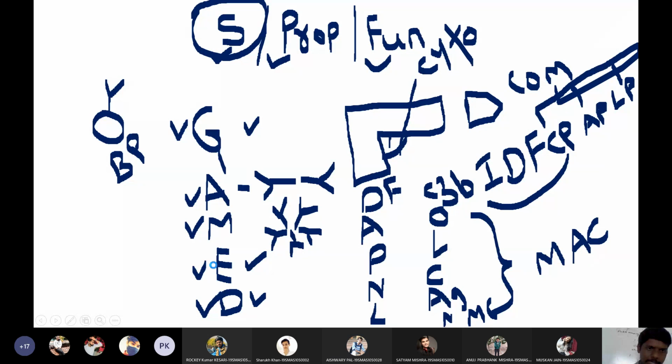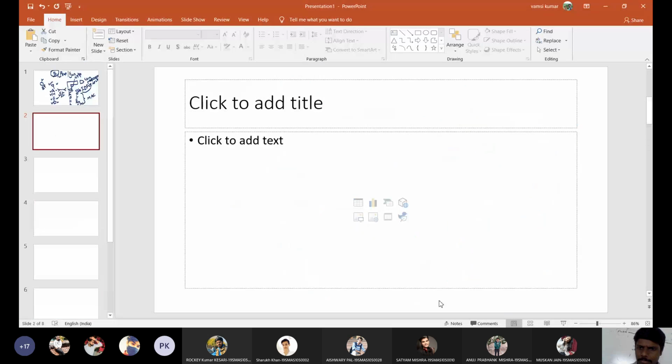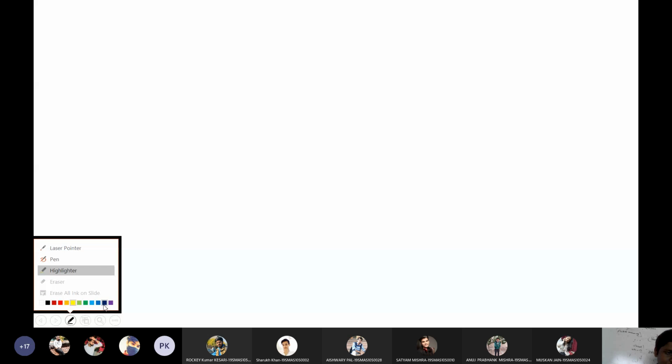So let me take the next slides. Let me take two more slides so that I can continue. Now I will discuss the structure of antibody. Everyone pay utmost attention. This is a very, very important topic, super important. Without knowing the structure of antibody, it is useless to study the immune system. So now I will draw the structure of antibody.